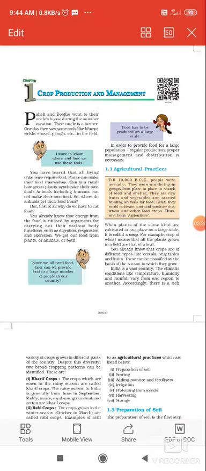In order to provide food for a large population, the farmer should follow three things. What three things? Regular production, proper management, and distribution. We all know that there is a large population in our country, so there should be production on a daily basis. The farmer should grow crops regularly, season by season.